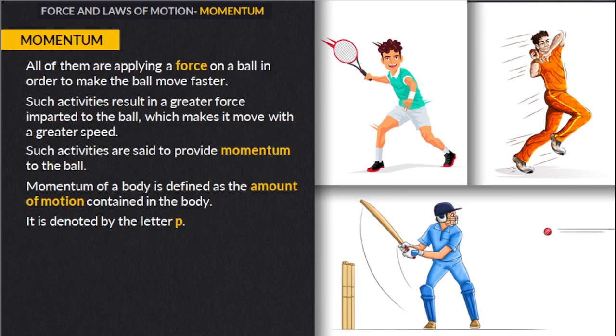All of them are applying force on the ball, right? In order to make the ball move faster. These activities result in a greater force, which makes the ball move with a greater speed. So these activities are providing momentum to the ball. Momentum is nothing but the amount of motion contained in the body, like the amount of motion contained in the ball. It is denoted by the letter P.